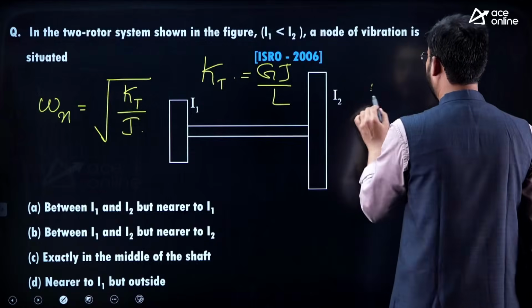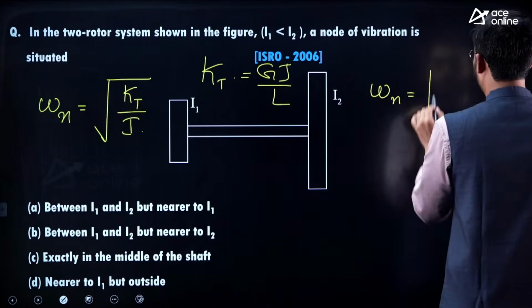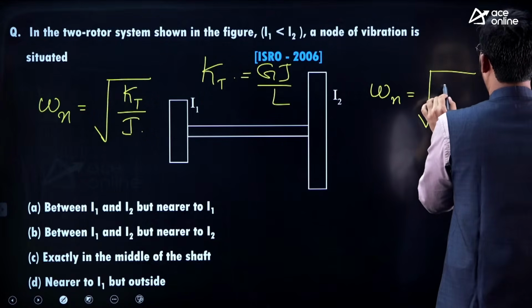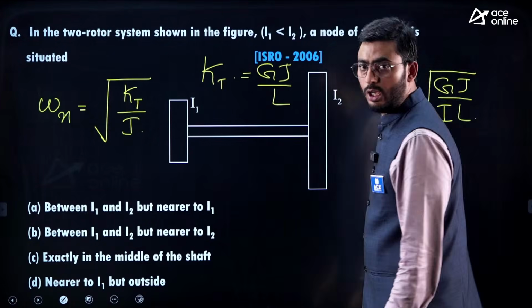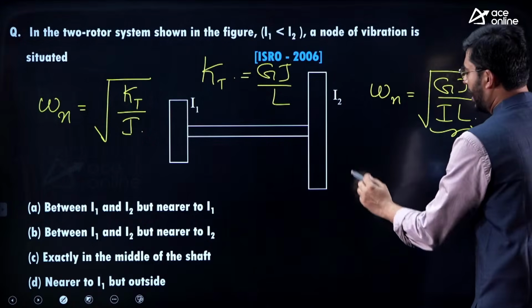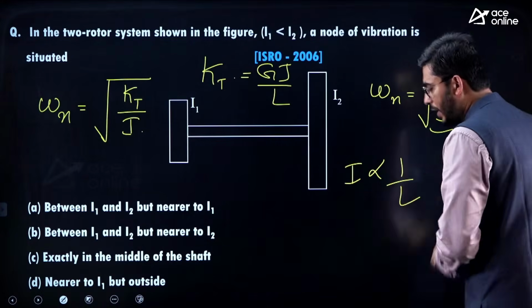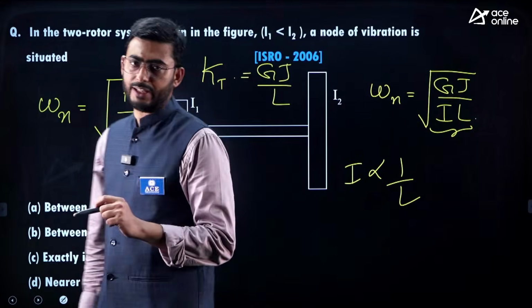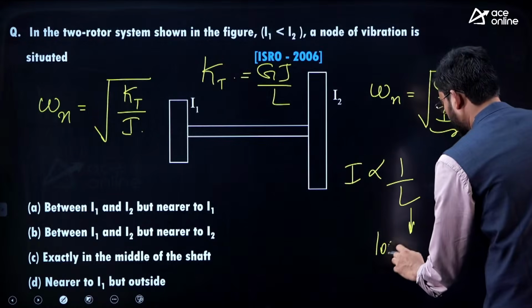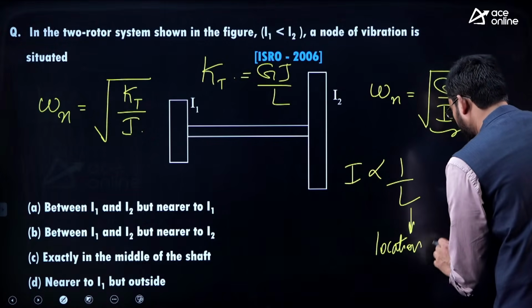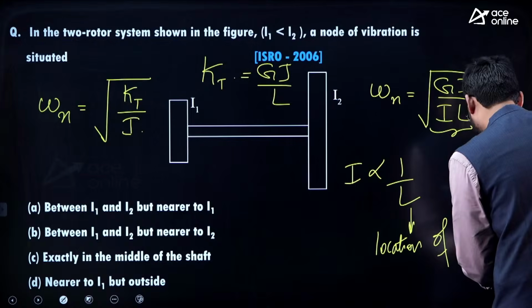So if I substitute this in the equation, omega n is equal to root of G into J divided by I into L. So from here we can say that I is inversely proportional to L. L is not the length of the shaft. L is the location of the node. L is the location of the node. Remember that.